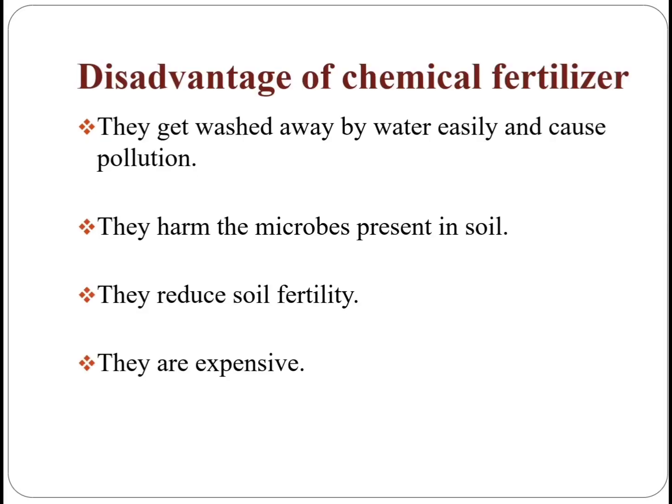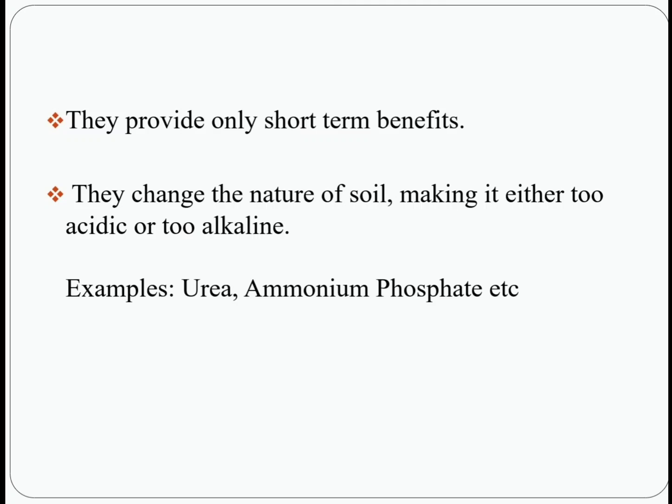Disadvantages of chemical fertilizer. They get washed away by water easily and cause pollution. They harm the microbes present in the soil and also they reduce the soil fertility. They are expensive. Then they provide only short-term benefits. They change the nature of soil, making it either too acidic or too alkaline in nature. Few examples of chemical fertilizer: urea, ammonium phosphates, and etc.